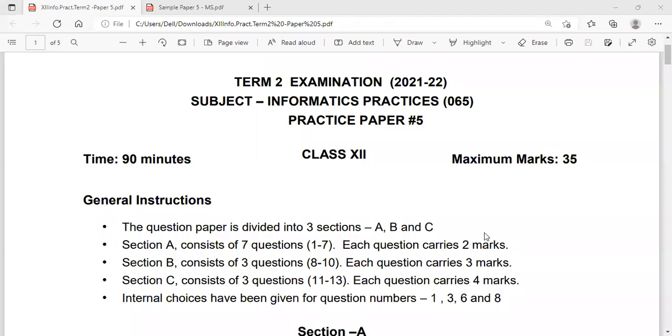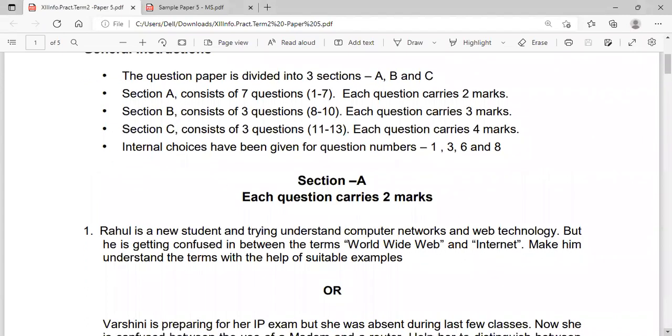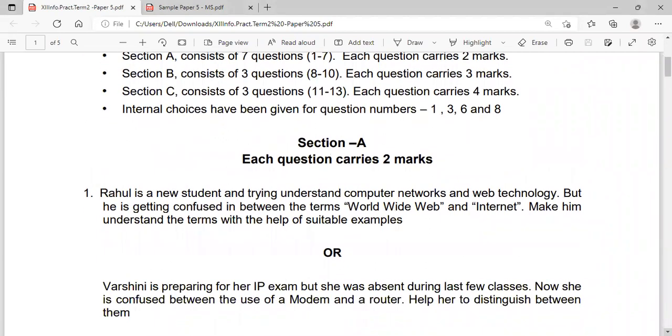Hello everyone. Today we are going to discuss another sample paper for term 2 IP exam. Let's begin. Question number 1 from section A. It is having an internal choice. Let's see the first one in the word section.